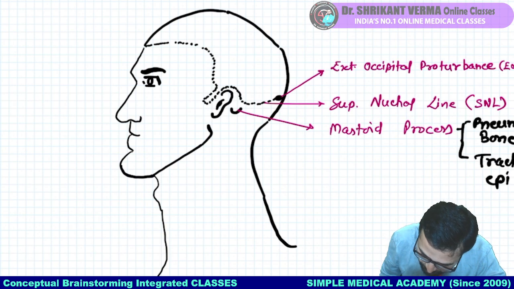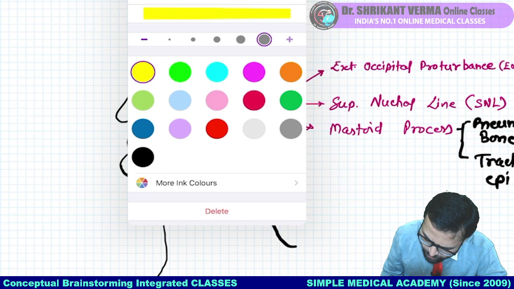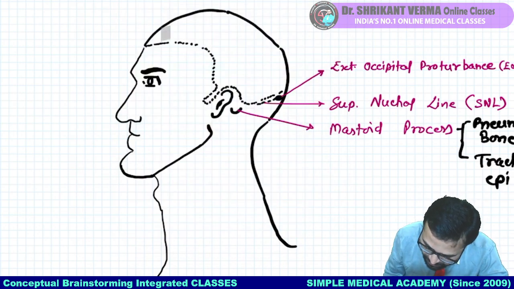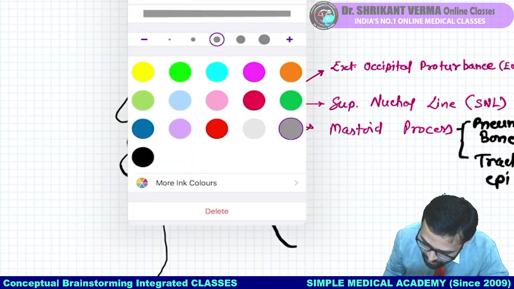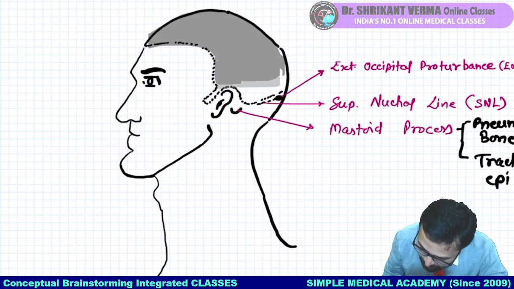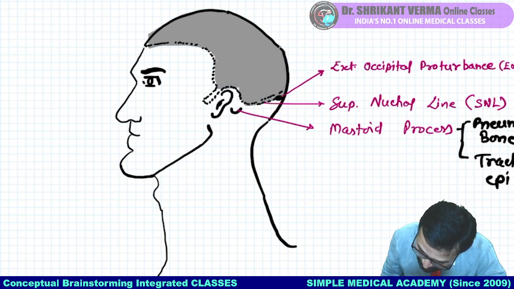So I am just showing you a diagrammatic presentation. This area is loaded with the hair. Getting the point? Okay.